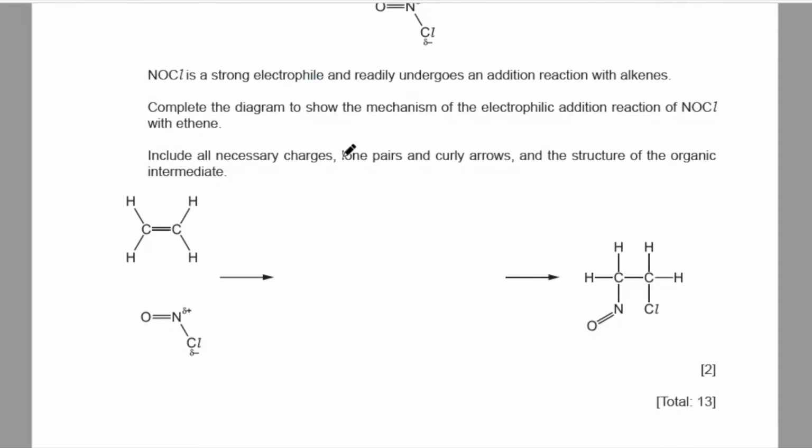Okay, so the first step is the C to C double bond is electron dense, which will be attracting a partial positively charged nitrogen towards itself. So an arrow pointing towards the positively charged nitrogen. So my new intermediate product will be, now the double bond has broken. It forms a new sigma bond, which is bonding NO with this carbon atom.